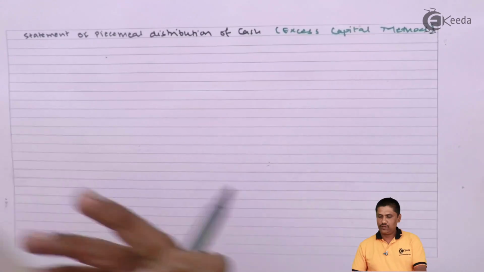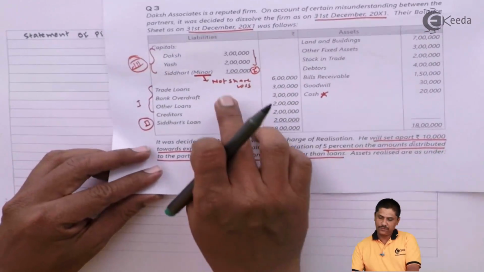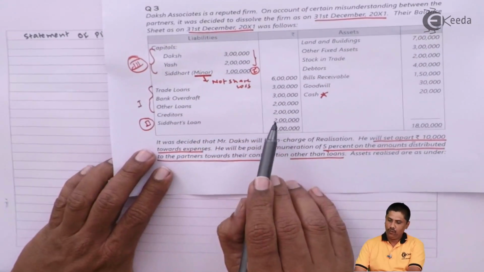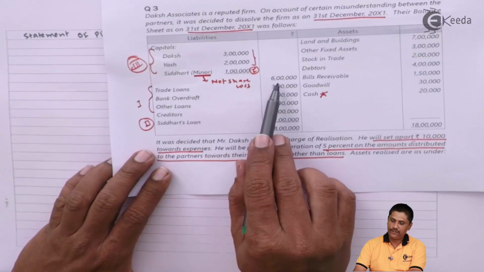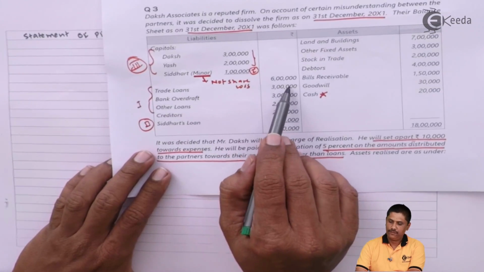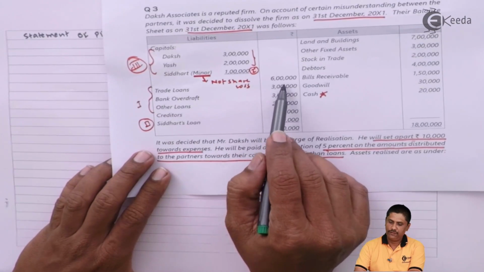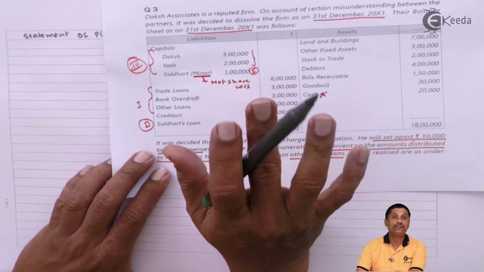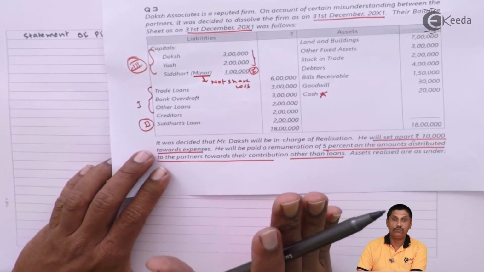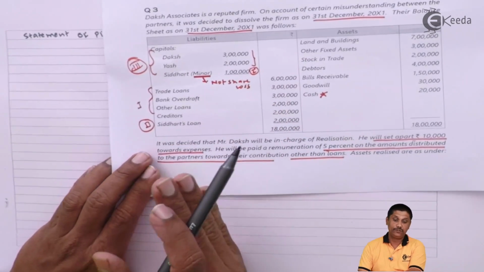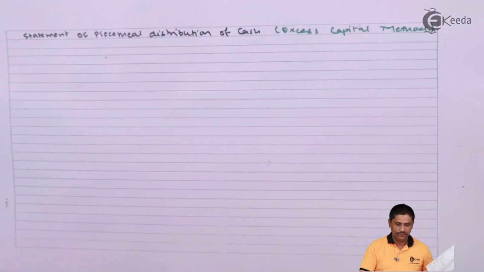Okay, let's see the question. So many liabilities. A column will come for each one: 1 2 3 4 5 6 7 8 columns for liabilities, and one more column for cash, so a total of 9 columns. Okay, let's prepare that.